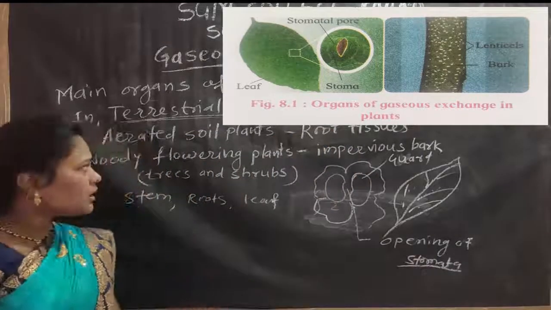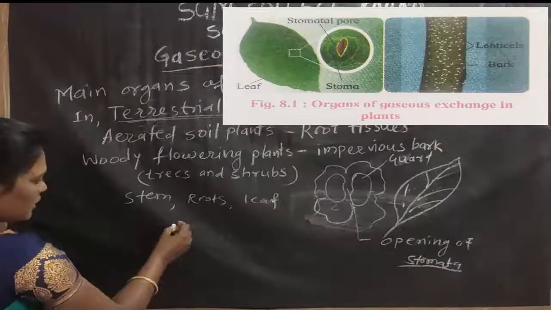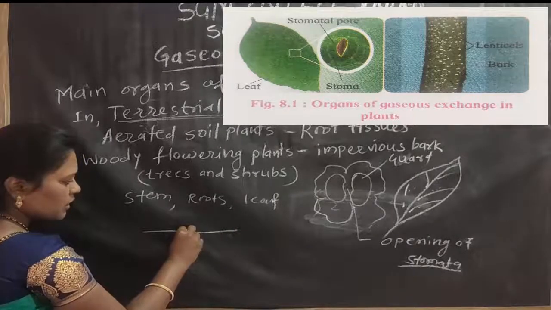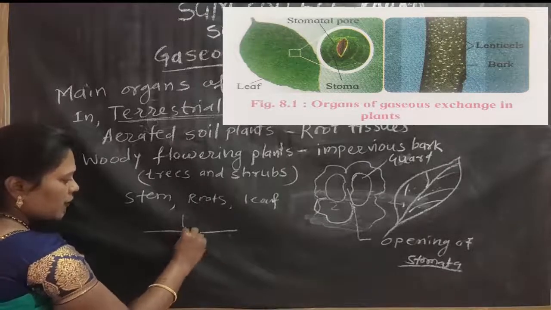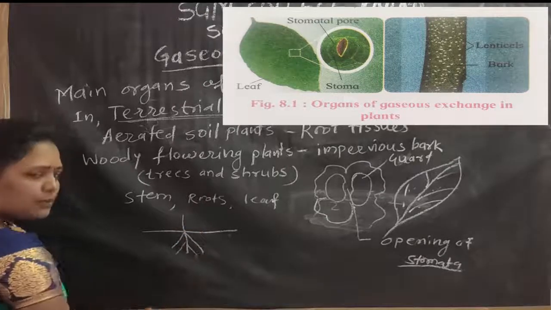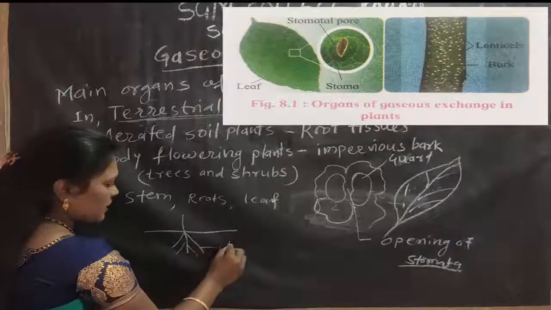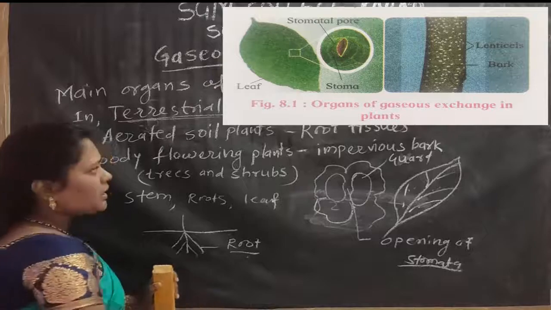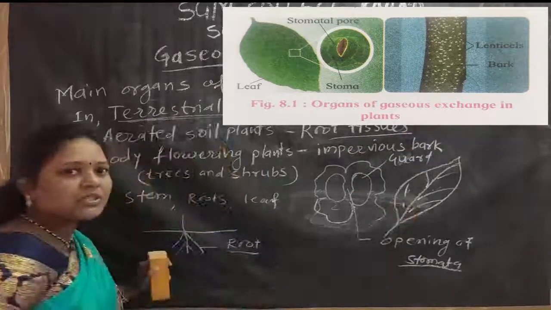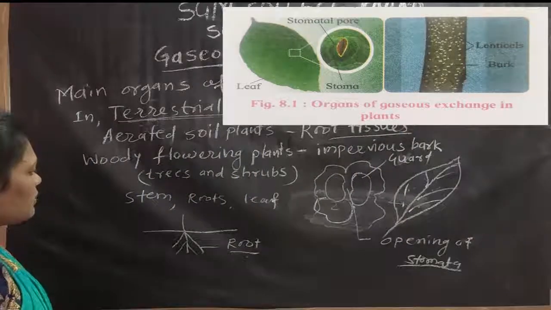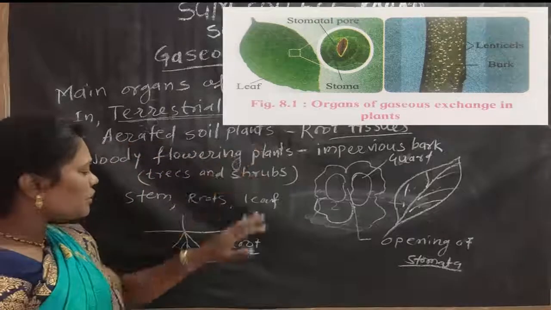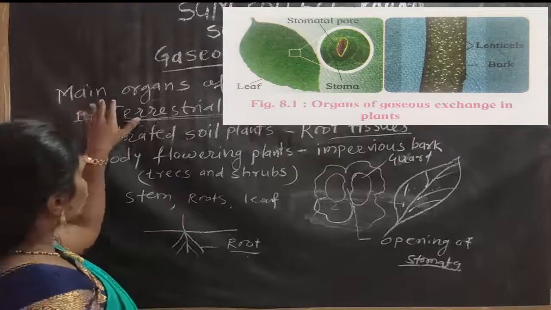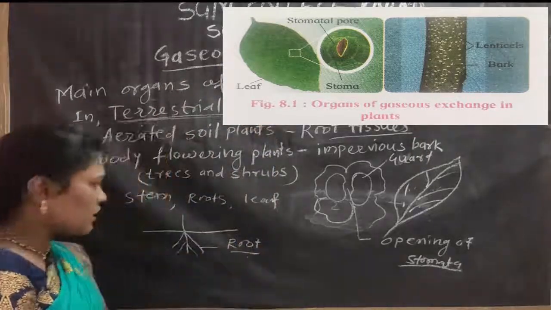So in aerated soil, meaning inside part of the soil, there is a plant part present, and that plant part is known as the root part. In this root part there are root tissues. With the help of root tissues, aerated soil plants perform a respiratory process, meaning gaseous exchange process.